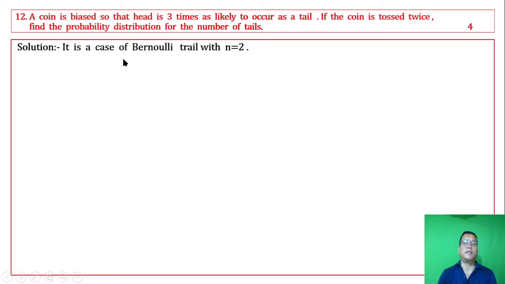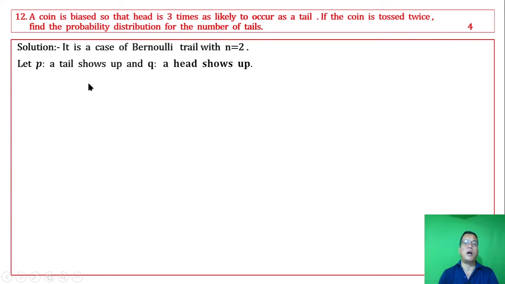It is a case of Bernoulli trial with n equal to 2. Using the binomial distribution, n equal to 2 experiment. Let P be a tail shows up and Q a head shows up.